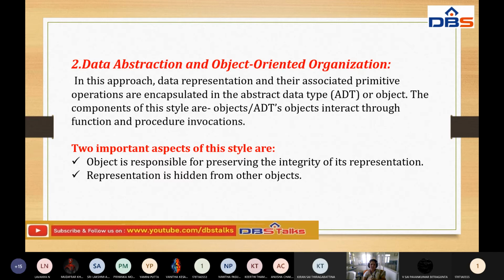Simply, I want to say this is encapsulated in the abstract data type. It's mainly focusing on associated primitive operations on the particular objects. The components of these styles are mainly the objects here. In the first example, the components are filters. They are used to organize the data and store the data. So here the components are these objects.